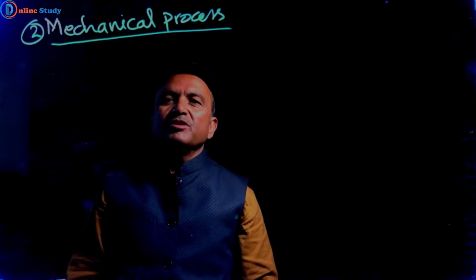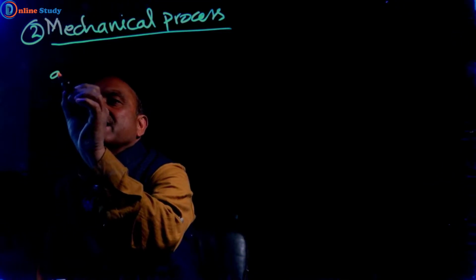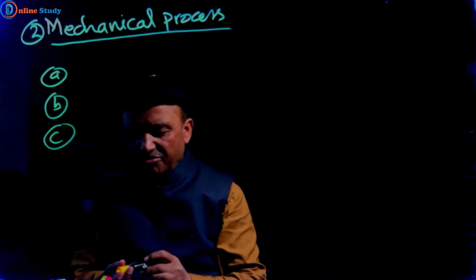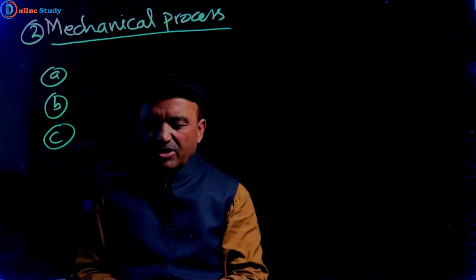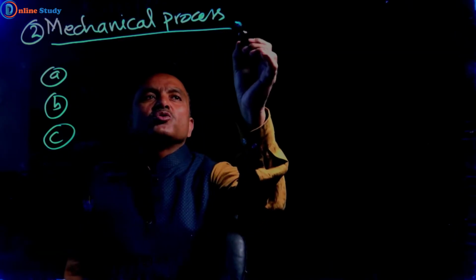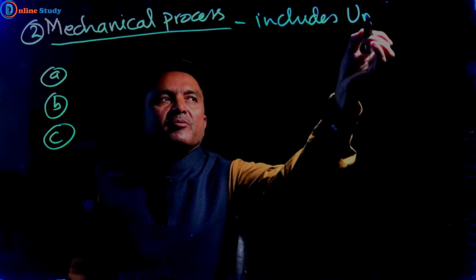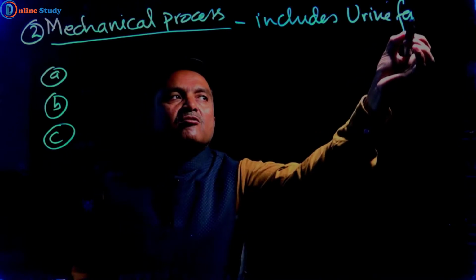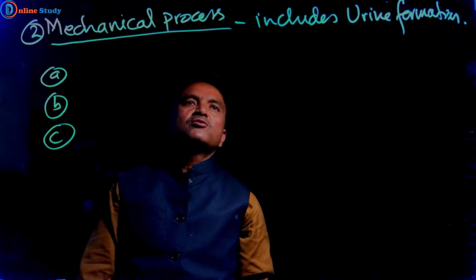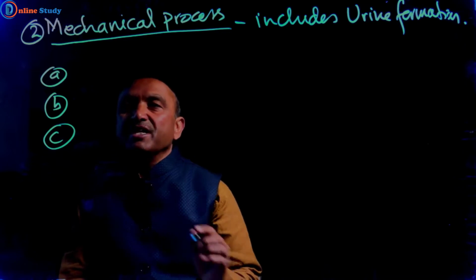Mechanical process includes urine formation, and urine formation takes place in three different steps.